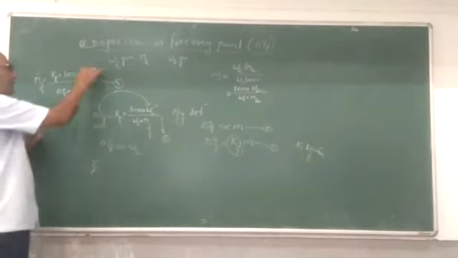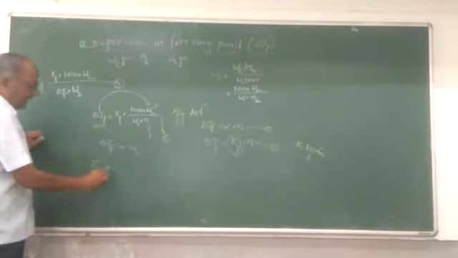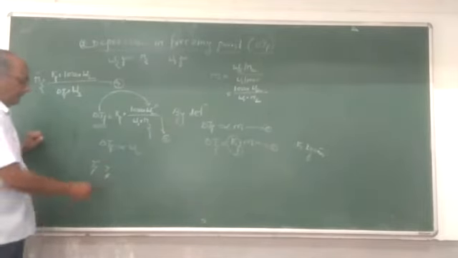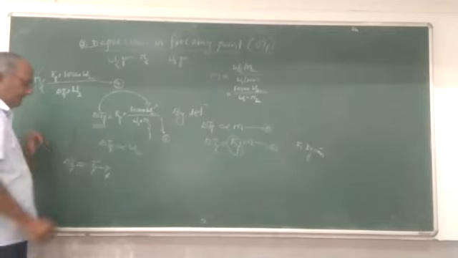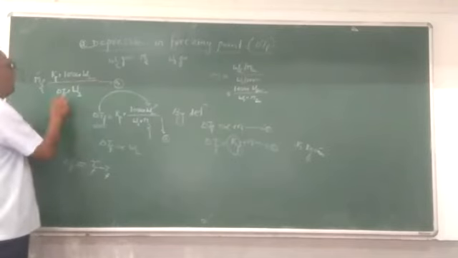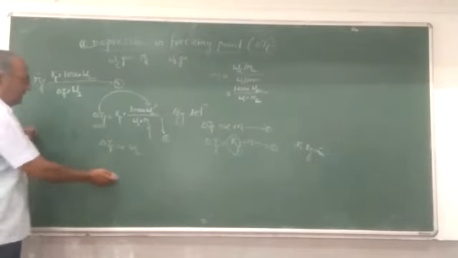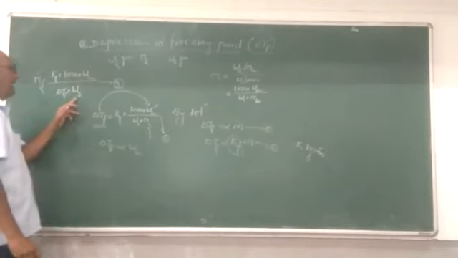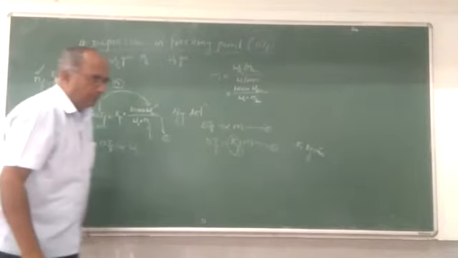When you add the known mass of the non-volatile solute, we can readily determine Tf, and by this formula we can calculate delta Tf. W1 is known, that is the mass of solvent taken. So we can substitute all these values and readily calculate M2.